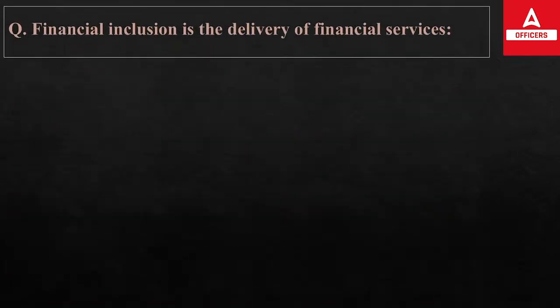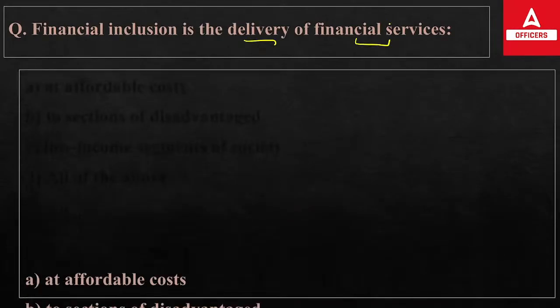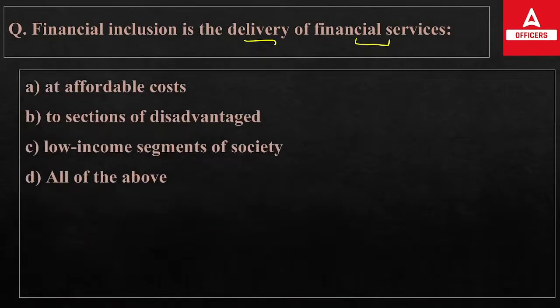Okay, now financial inclusion is the delivery of financial services, first, at affordable cost to sections of the disadvantaged, low income segment of the society, or all of the above. So financial inclusion simply means a process in which you deliver financial products and services to the disadvantaged population of the country, to the low income segment of the society, at an affordable cost.